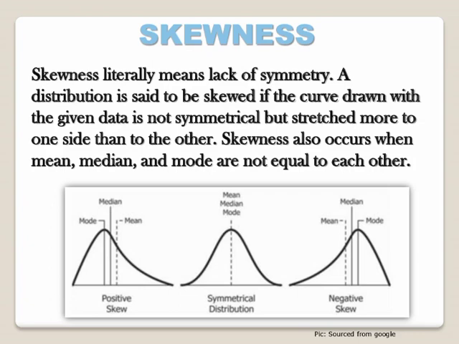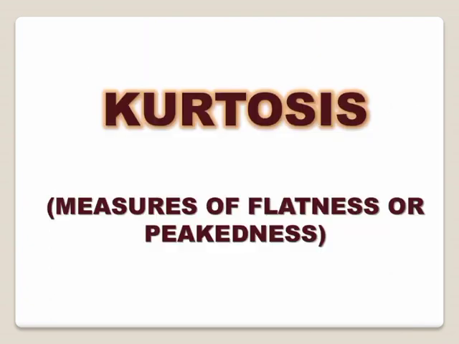The graph shown to its left is known as positively skewed, where mode is greater than median and the mean is less than median. And the other graph on the right is negatively skewed, where the mode is greater than median and the mean is less than median. The next characteristic of quantitative data is kurtosis.